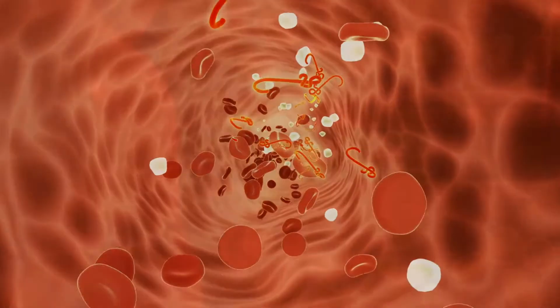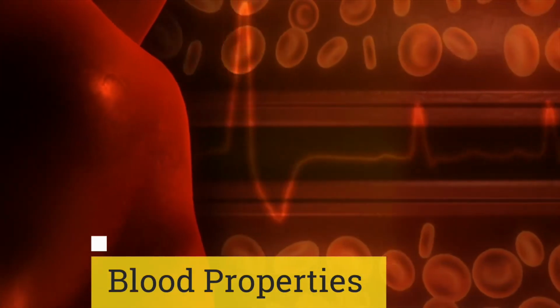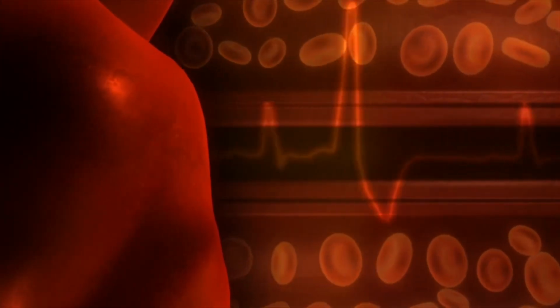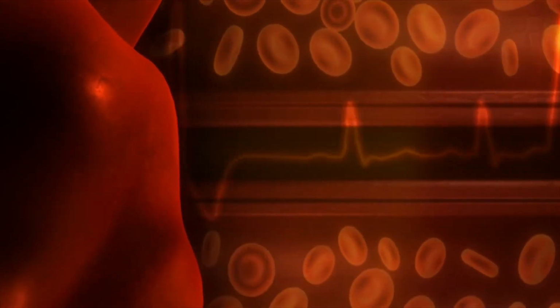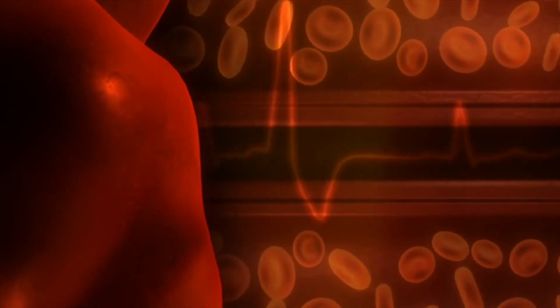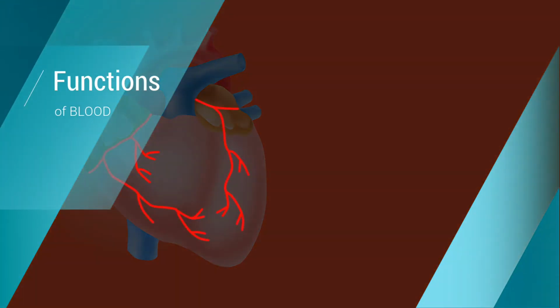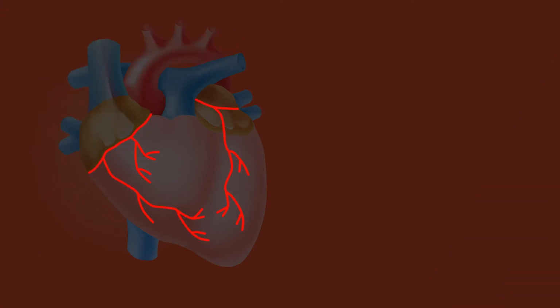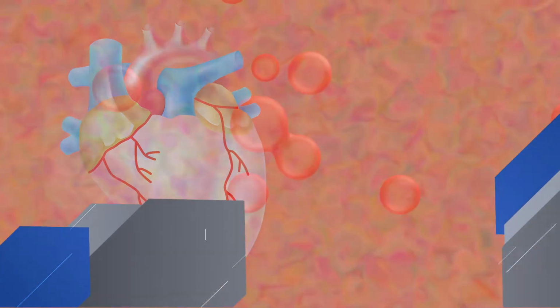First we will see the properties of blood. Blood volume is 5 to 6 liters. The viscosity is 4 to 5 times more than water. The taste of blood is salty and the color is red due to the presence of hemoglobin inside RBC. The functions of blood are respiration, transportation of nutrients, excretion, defensive function, maintenance of water and electrolyte balance, and regulation of body temperature.